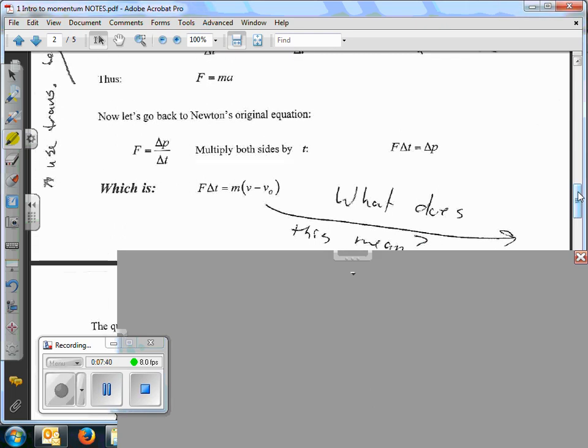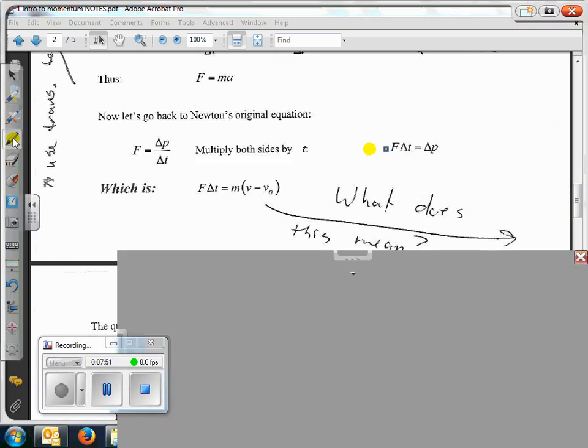So the question is, if we look at momentum being changed by a force, then we can say that a change in momentum equals force times a certain amount of time. So when you look at the force and the time variables, what relationship do they have in this case? Change in momentum is constant. What happens to force as time is increased? So time gets bigger, what happens to force? Gets smaller. Do you agree?